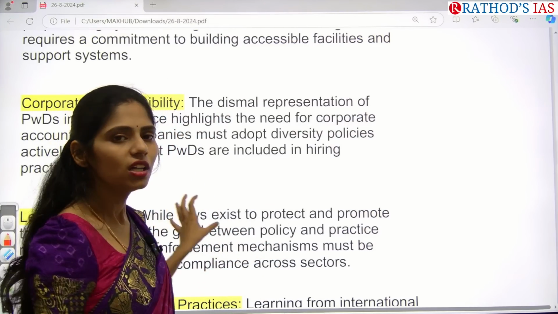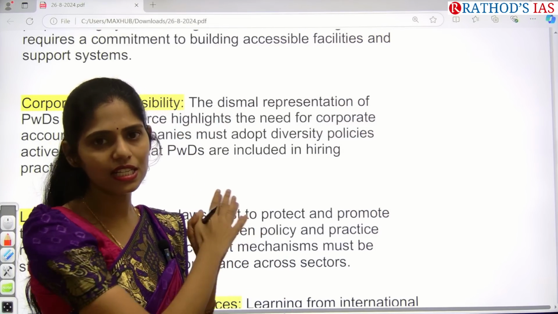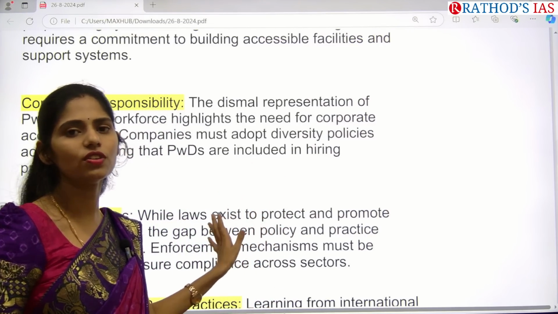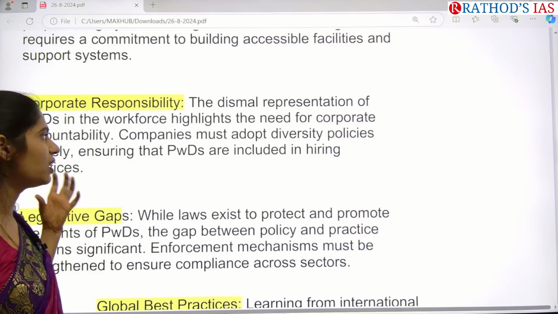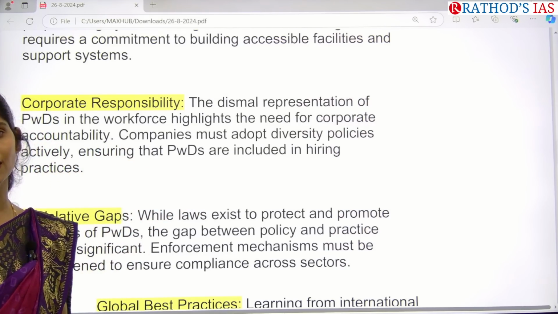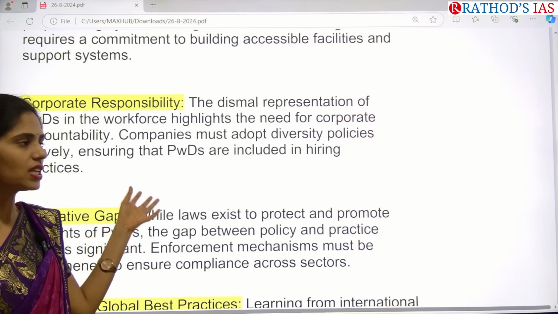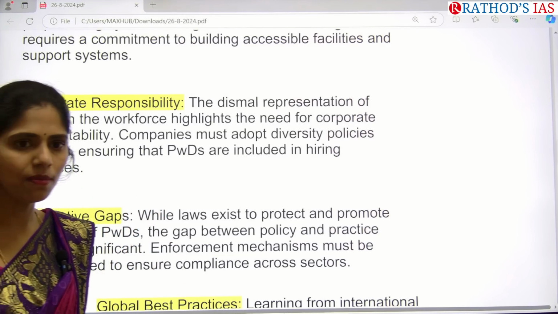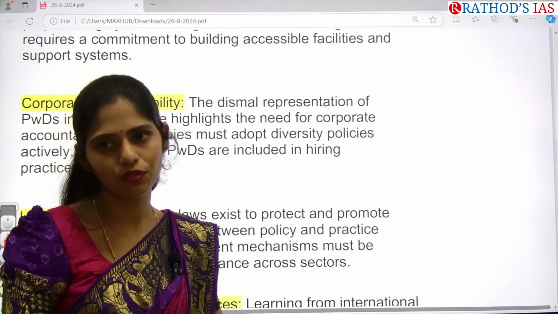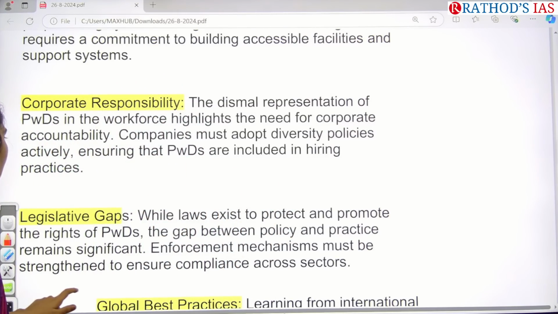But nowhere are CSR funds given for PWDs. So it is also one cause of concern in our economy. Companies have to adopt diverse policies and actively mingle with PWDs, and they have to hire them for jobs, and even for their education and development companies can invest. So this is the second important thing that you have to see.